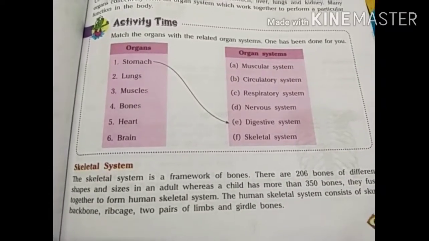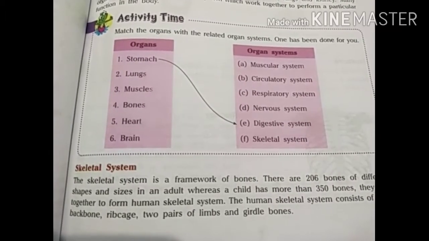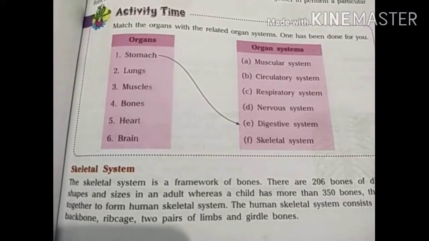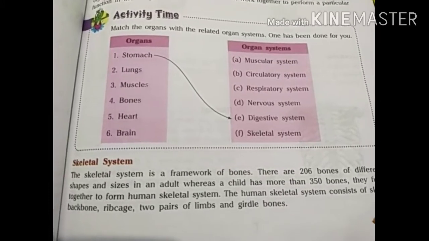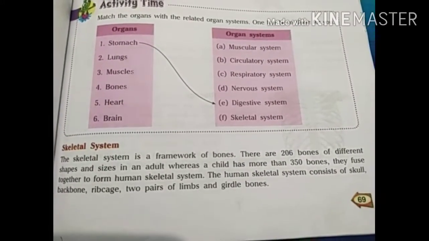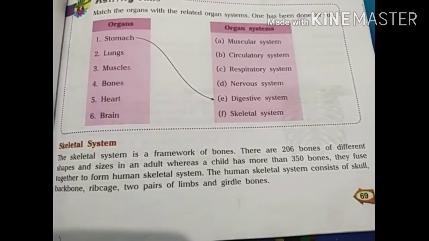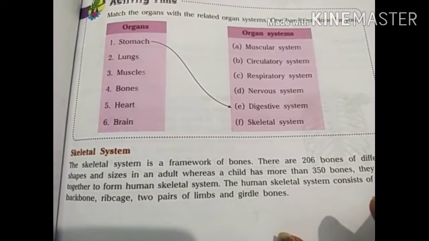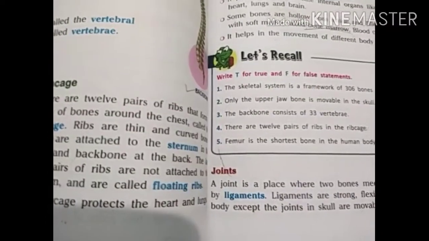These 350 bones in the child combine together and fuse together, and later on when a child becomes an adult they become 206 in number. So the human skeletal system consists of different parts. And what are these parts?